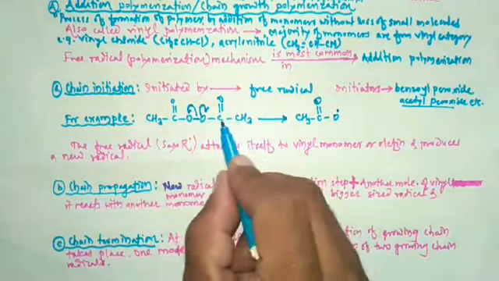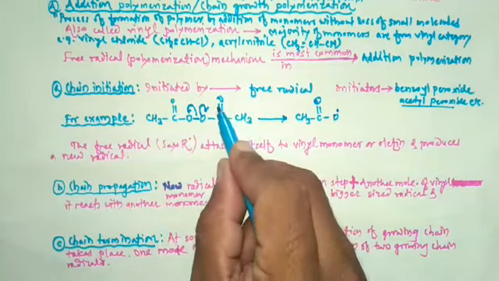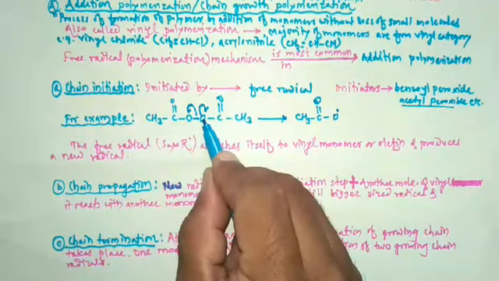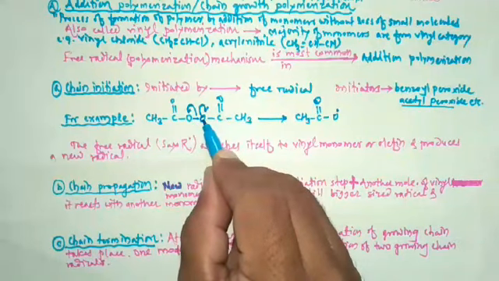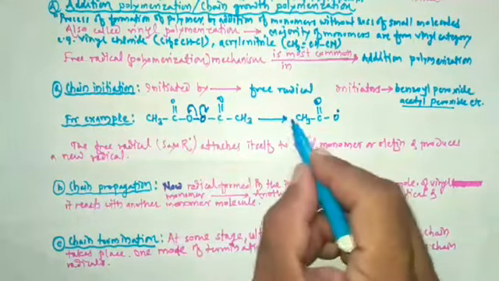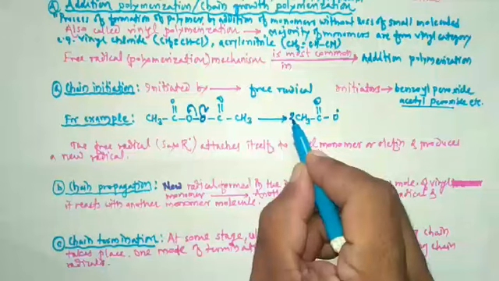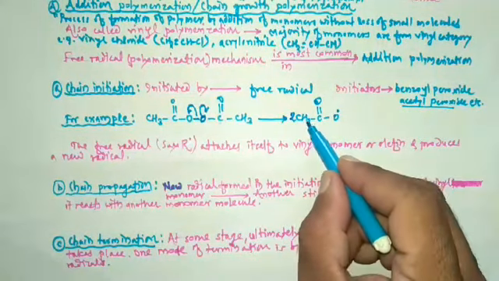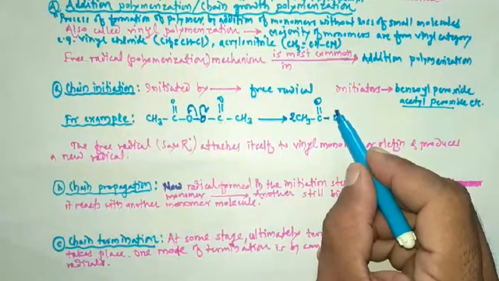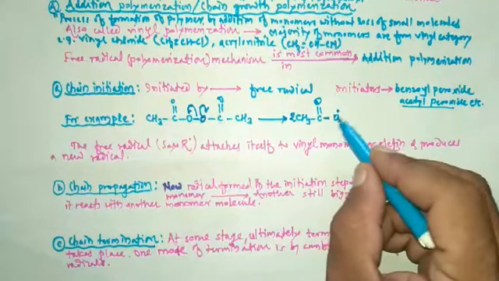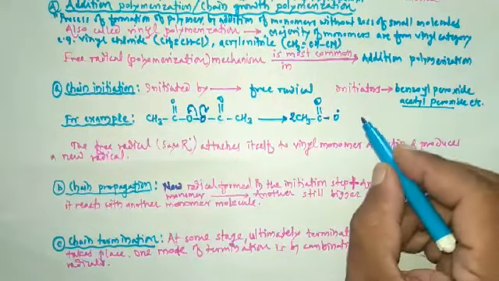Likewise, another species, that is CH3, C double bond O and O. Here one electron is coming from this bond to this oxygen atom. These two are the same, that's why here we have to write twice: twice of CH3, C double bond O, O dot. So such free radical is formed.